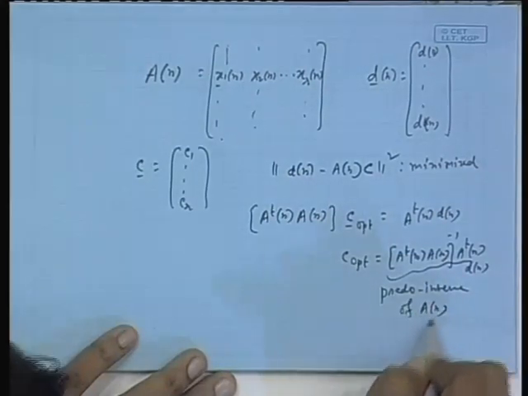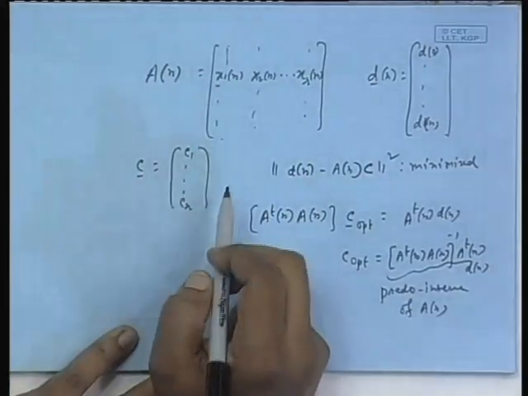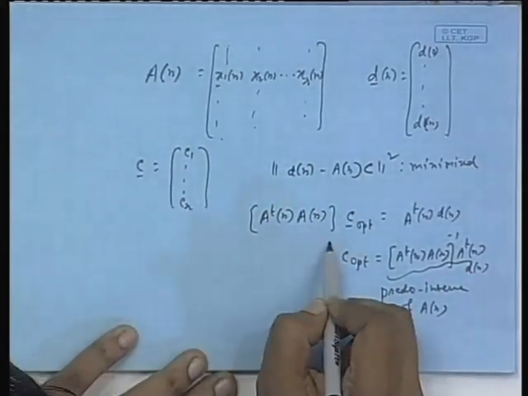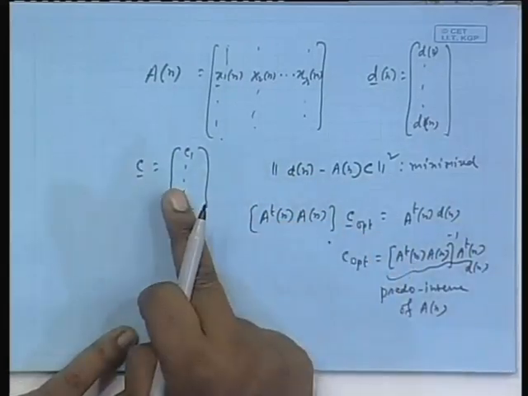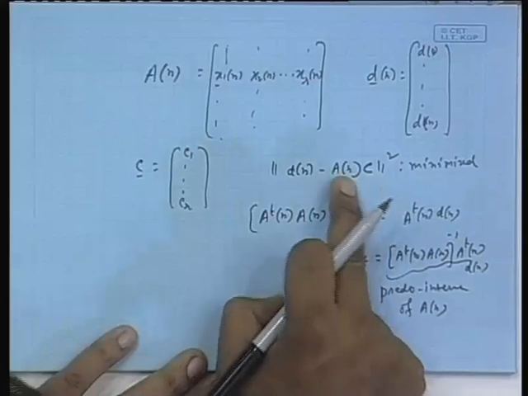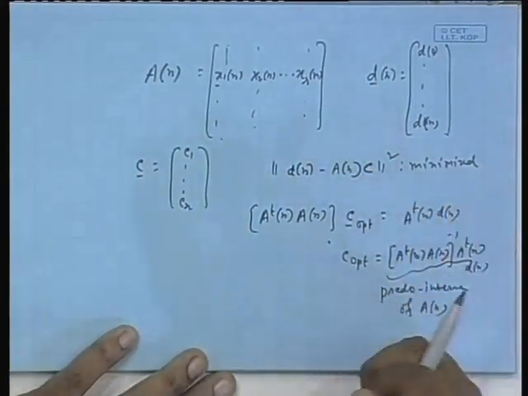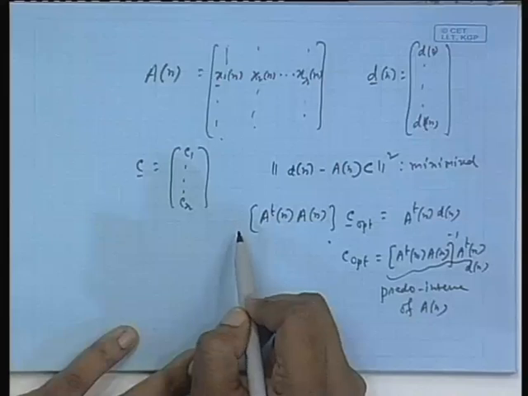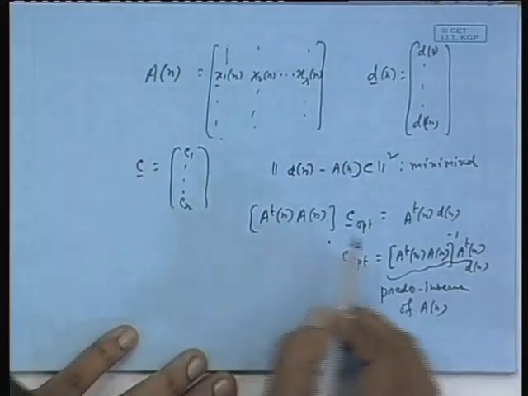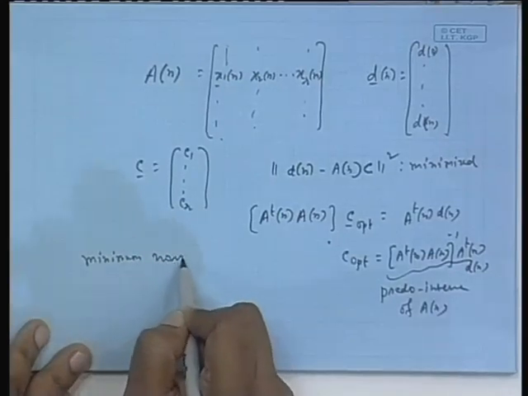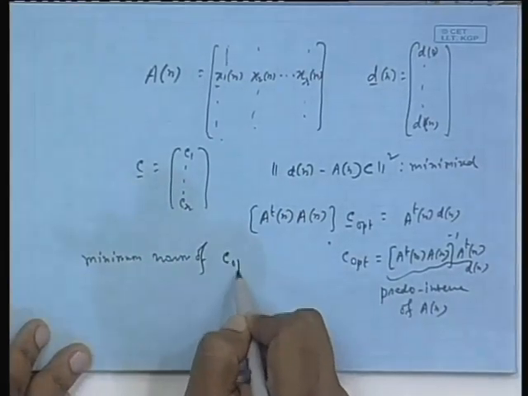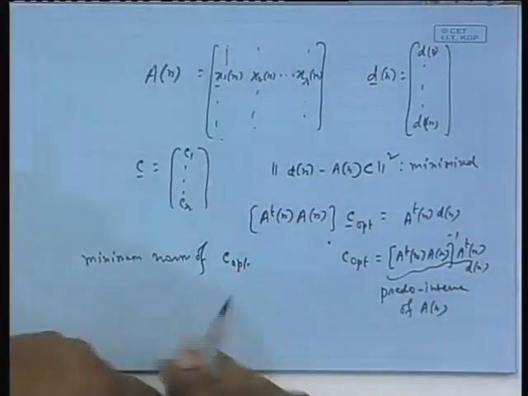But suppose the columns are not linearly independent. Then you cannot invert it, which means you have a rank deficient matrix here, and therefore this equation has more than one solution. The projection will be the same, because whichever solution you put here, A n times c will be the same, but solutions are many. In this case, SVD can be used to find the solution which has the minimum norm of c opt. If you apply SVD here, you get the solution that takes the minimum norm. Okay, this is a very vital application of SVD.